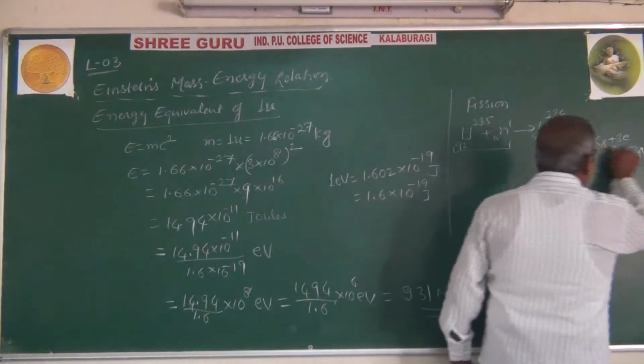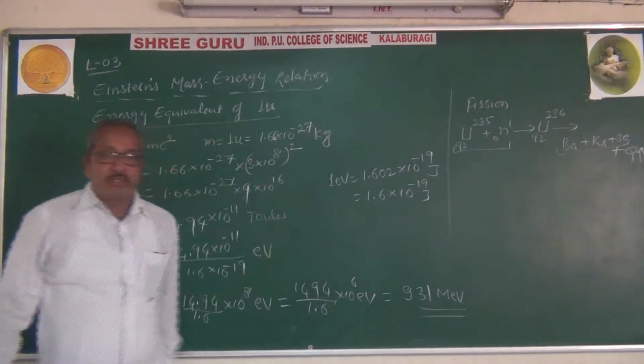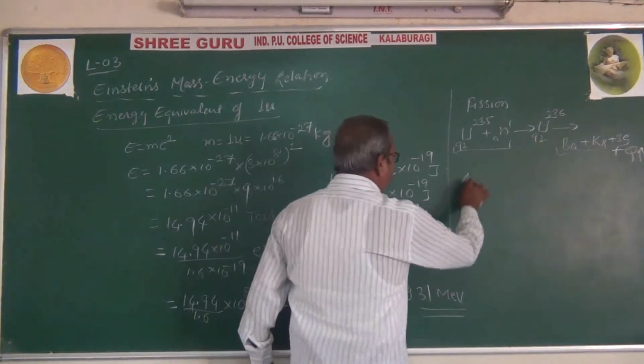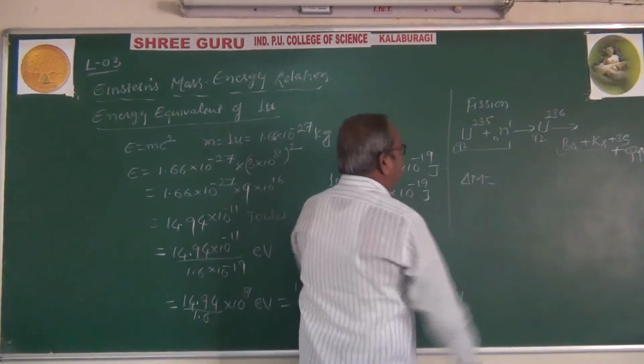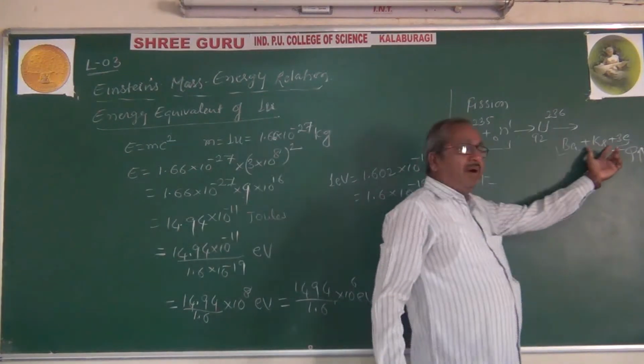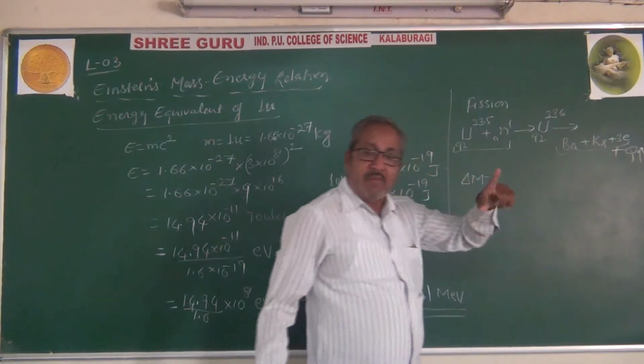and the mass of these products, add both to get the total mass, and after that find out the mass defect. The sum of the mass of the reactants minus the sum of the mass of the products gives the mass defect.